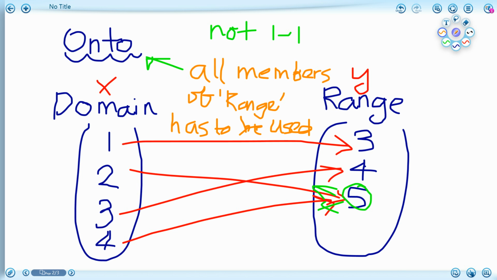That's our characteristic of onto. So it has to be a function, and all members of Y have to be used. Does it matter that Y is cheating on X? No, it doesn't. You know why? Because all of it has been used. That's all we care about.